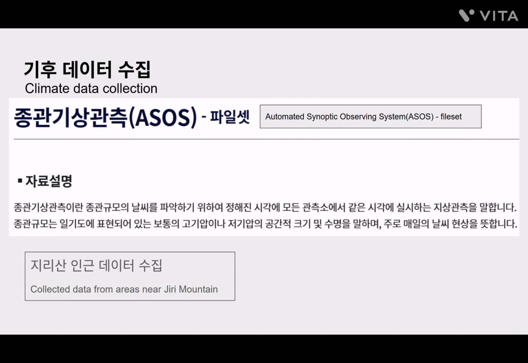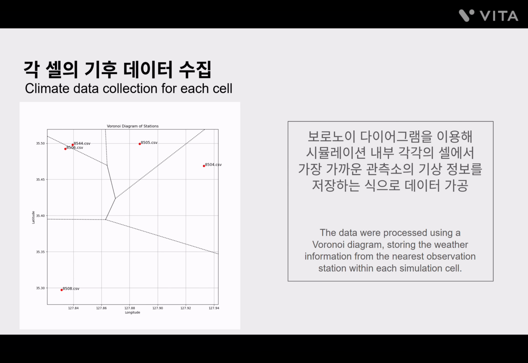For meteorological input, we downloaded the ASOS dataset and collected observations from stations near the study area. Because the domain is large, using a single station could introduce error. To mitigate this, we applied the Voronoi diagram so that each grid cell inherits weather information from its nearest station.